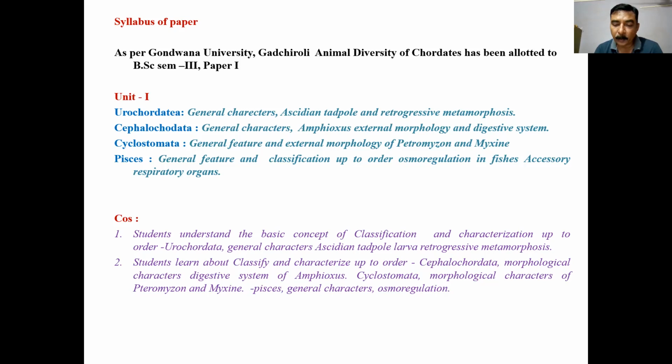This type of metamorphosis, which shows degenerative or retrogressive changes from larva to adult, is known as retrogressive metamorphosis. In it there is a loss of the tail. Metamorphosis involves degeneration of the tail, then degeneration of the notochord, nerve cord, and tail muscles. These tissues are autolyzed or reabsorbed. Autolysis takes place as the tail shortens and ultimately disappears altogether. In the adult, you will not find the tail.